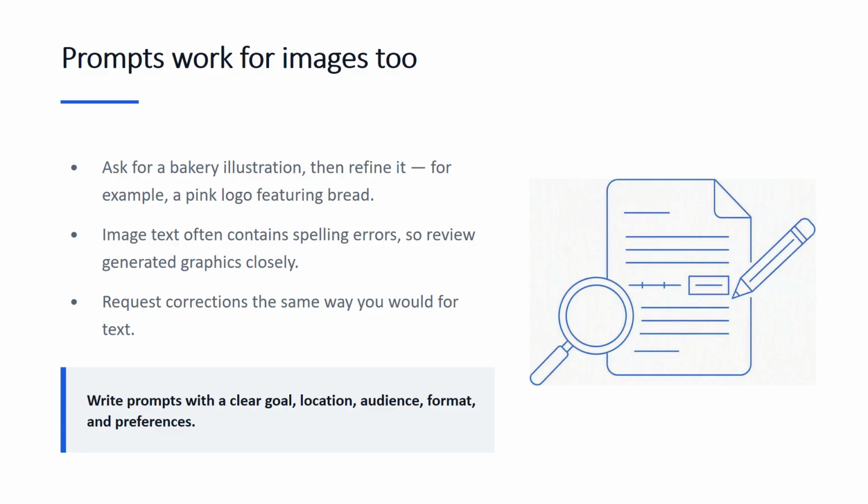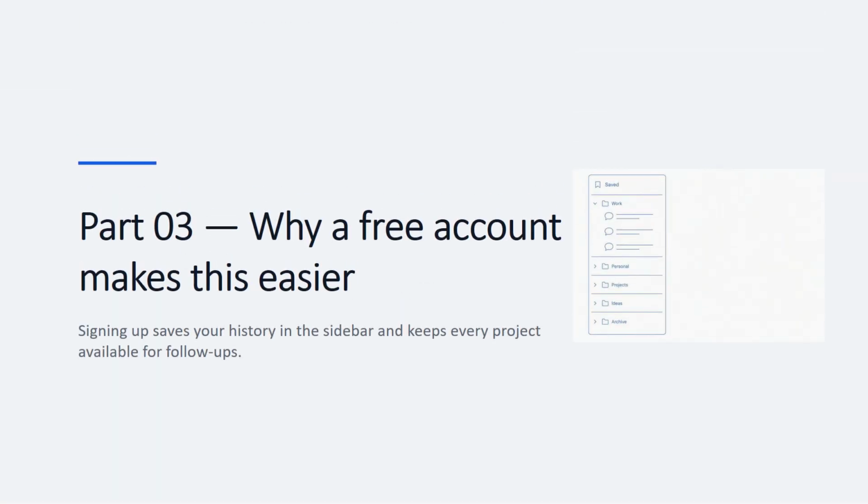Prompts work for more than text because you might request a bakery illustration, then ask for a pink logo featuring bread. Image text sometimes contains spelling errors, so review generated graphics closely and request corrections. Write prompts with a clear goal, relevant location, audience, format, and preferences. Edit weak requests, stop off-topic responses, and use follow-up questions to build a stronger final result. Better prompts improve individual answers, while saved conversations improve your entire workflow over time.